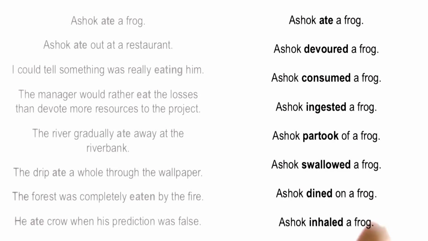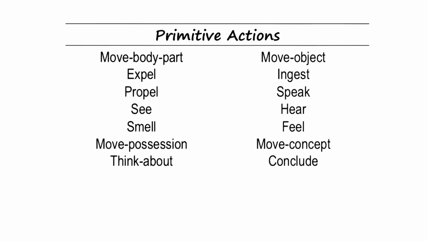So when we talk in the English language, we might use for communication purposes all of these words. But perhaps we could build AI agents that have a single internal representation for each one of them. What might that internal representation look like? We will call that internal representation a primitive action. Each one of these is an action, but many of these actions are equivalent in terms of our interpretation of those actions. Let's see what these primitive actions might look like. Here is a set of 14 primitive actions that Roger Schank proposed quite a while back.